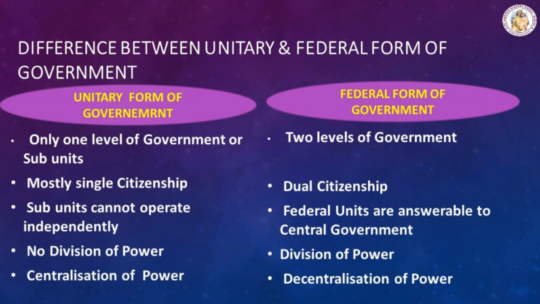Under unitary form of government, only one level of government or subunits. Under federal form of government, two levels of government is there. Under unitary form of government, mostly single citizenship. Federal form of government, dual citizenship, that is two. And under unitary form of government, subunits cannot operate independently. But under federal form of government, federal units are answerable to central government.